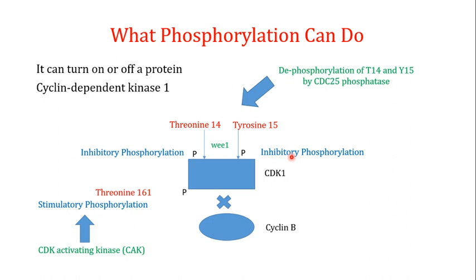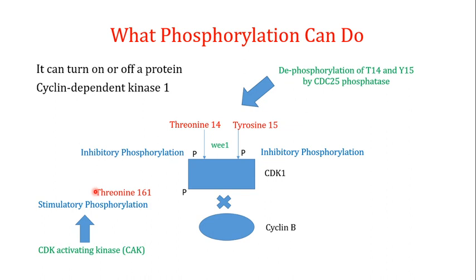There is another protein which is phosphorylating the same CDK1, and that particular kinase is known as the CDK activating kinase. This CDK activating kinase is phosphorylating position number 161 of the CDK1, and at position number 161 there is a threonine amino acid.